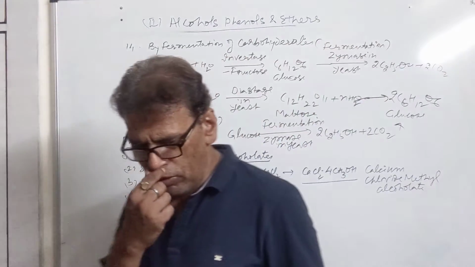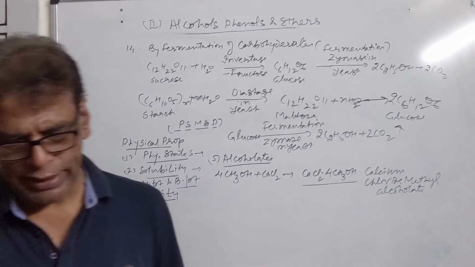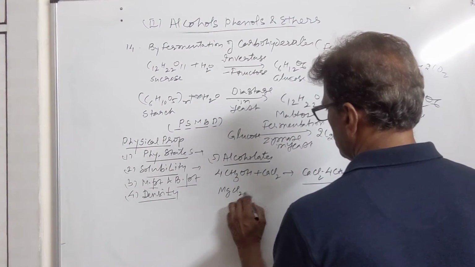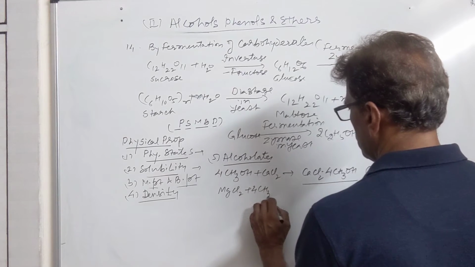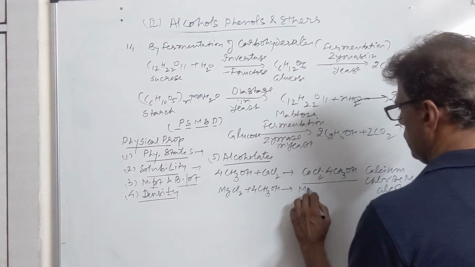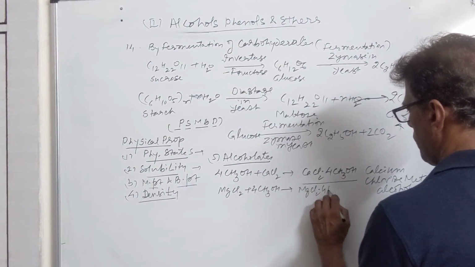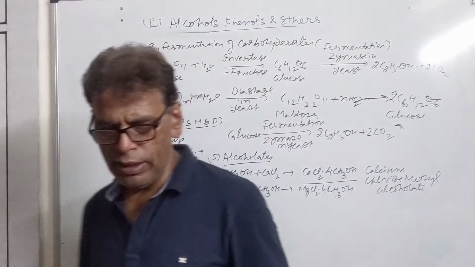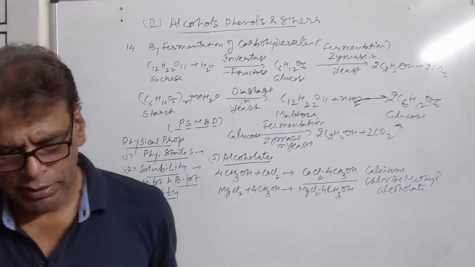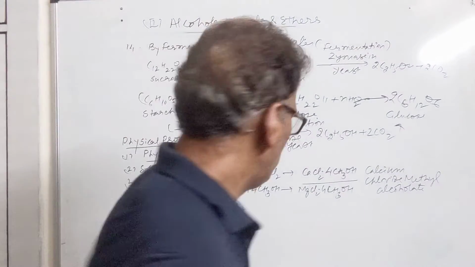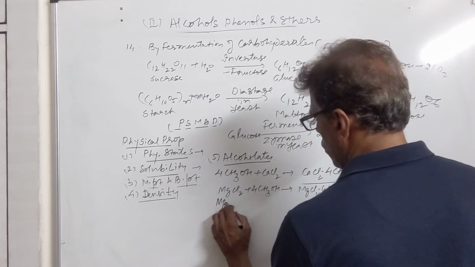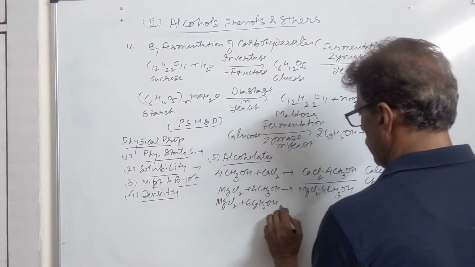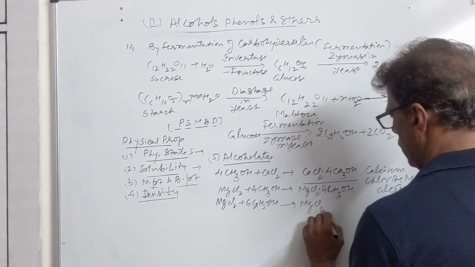Similarly, magnesium chloride can produce magnesium alcoholate. This is a similar compound as we saw previously. This is magnesium chloride methyl alcoholate. Then magnesium chloride can combine with 6 molecules of methyl alcohol to give magnesium chloride alcoholate.